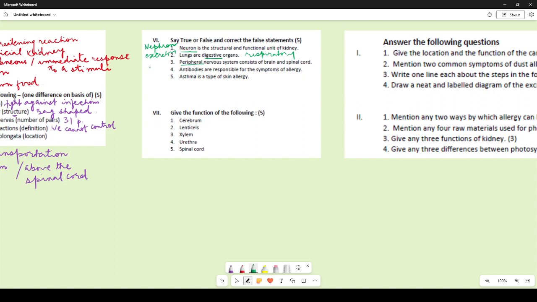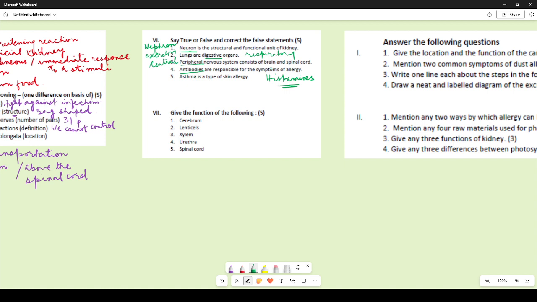No. Central nervous system consists of brain and spinal cord. Antibodies are responsible for the symptoms of allergy. No. In response to the antibodies, our body produces certain histamines. Right. Histamines are responsible for the symptoms of allergy.